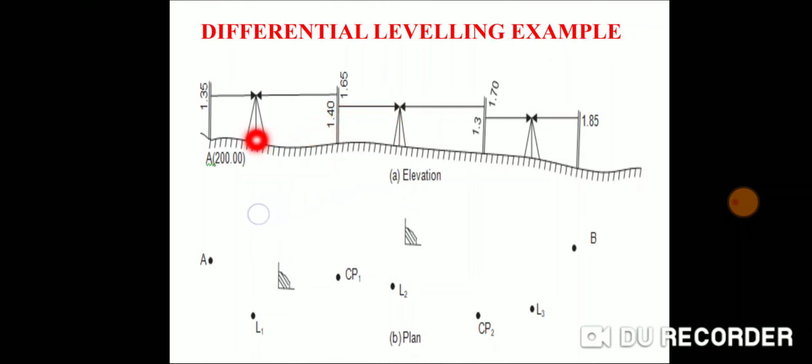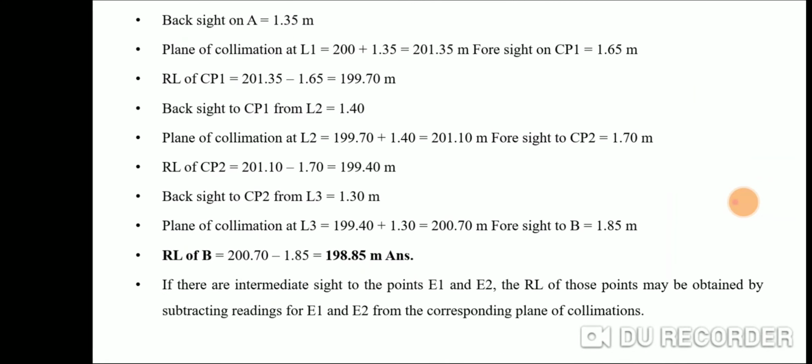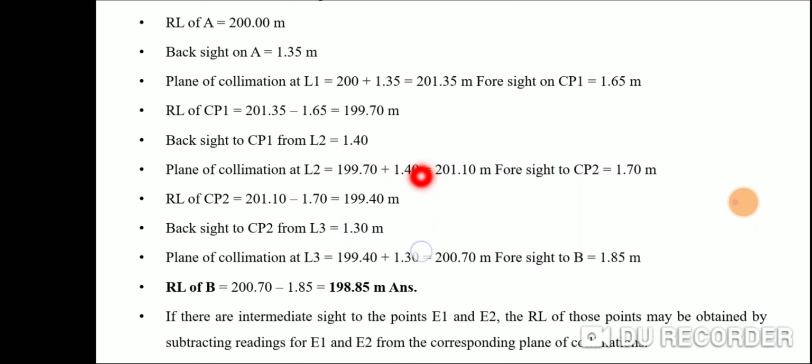You have changed your instrument location, so you have to find your new height of instrument. That is calculated by the formula RL of benchmark plus backsight. RL of benchmark means RL of CP1, so CP1 is your benchmark. RL of CP1 plus backsight gives 201.10 meters, your new height of instrument.